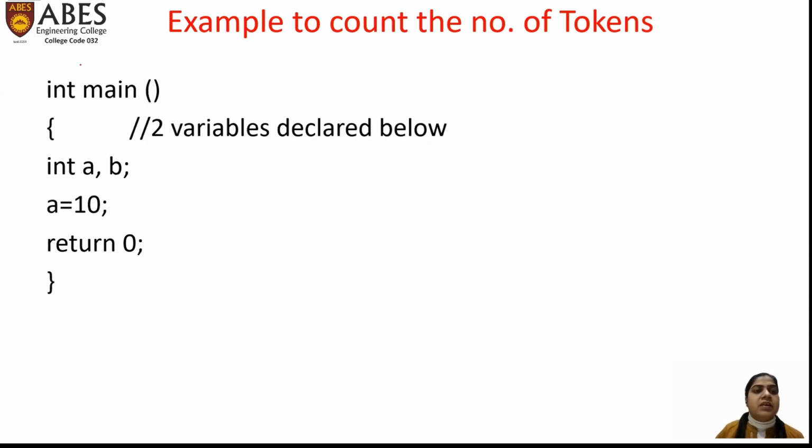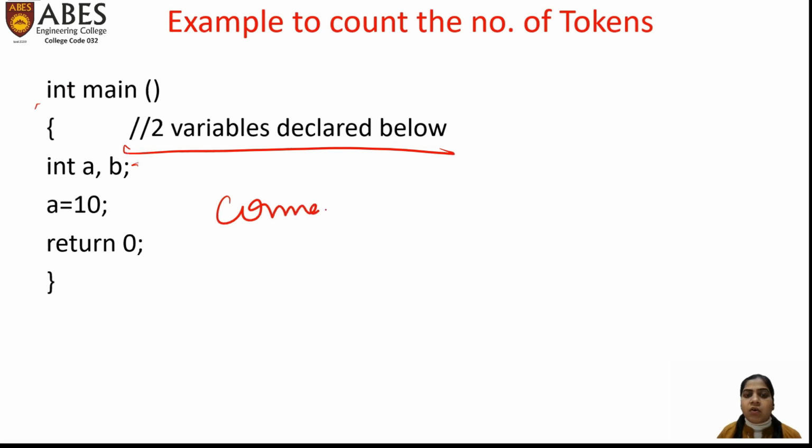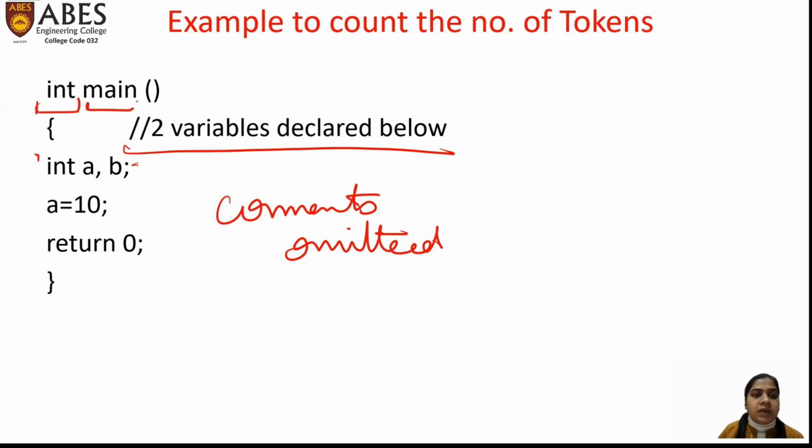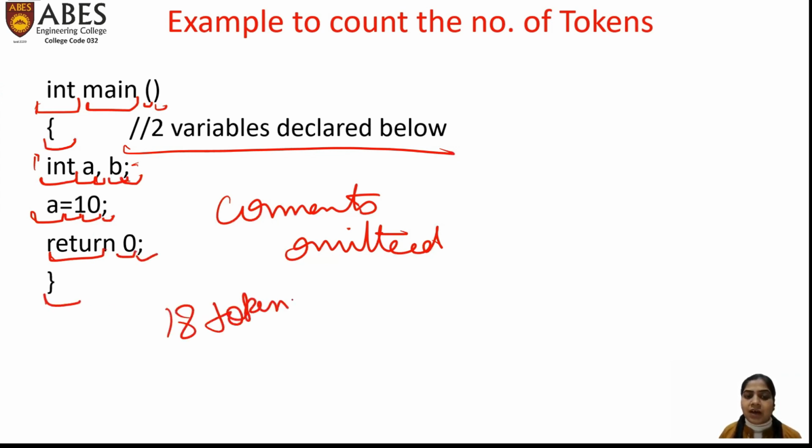Next example is there. This is a code snippet in which we have to count the tokens. Remember that this is a comment, and comments are always omitted when we count the number of tokens. So we will start counting. Int is a keyword 1, main is a function name 2, 3, 4, 5, 6, 7, 8, 9, 10, 11, 12, 13, 14, 15, 16, 17, and 18. Total 18 tokens are there.